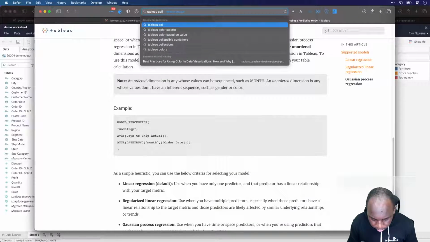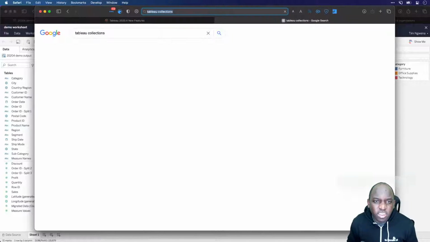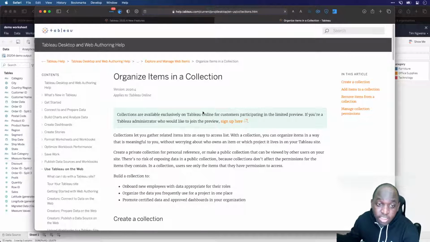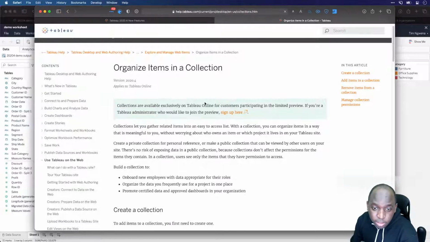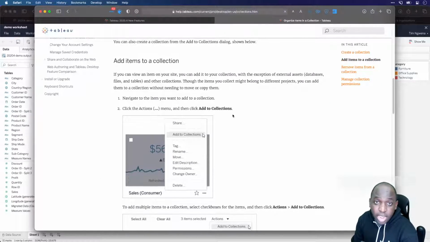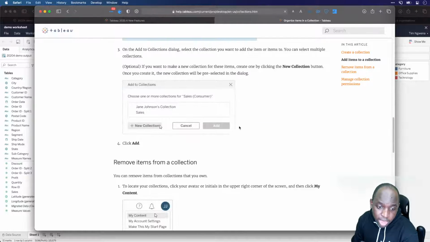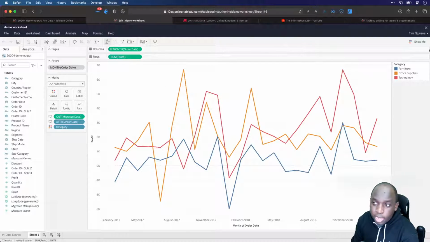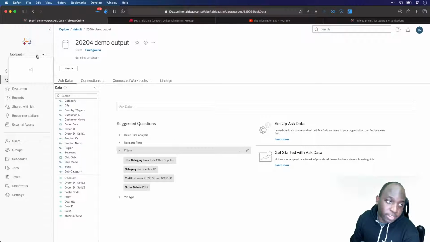So, Tableau Collections. If I just search this, you find that this comes up here in the documentation, which is actually live in 2020.4. And they've got a really nice instruction guide here on how collections work. So this is something that anyone can go and look at straight away. It's public. And what I've actually been able to do is secure access to the preview, so we can see what that looks like.